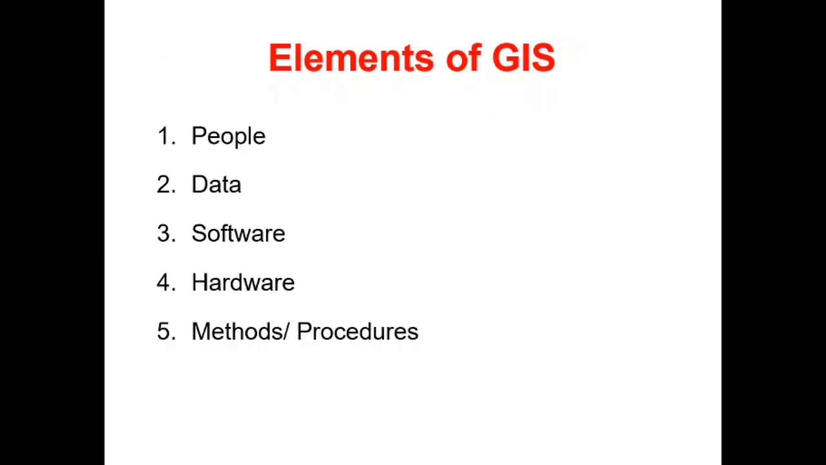Now the different elements of the GIS. So elements of GIS involve the people, then data, software, hardware and the procedures. So this is about the concept of the GIS and its application.